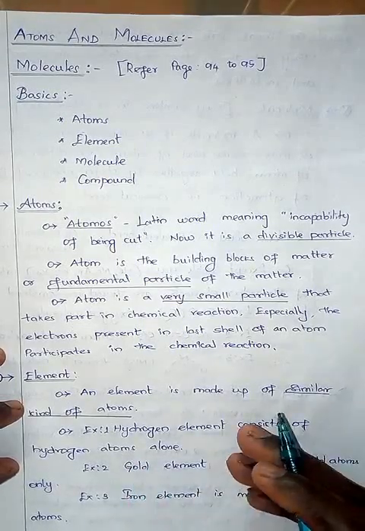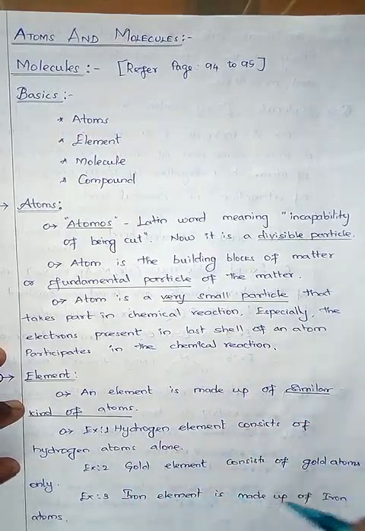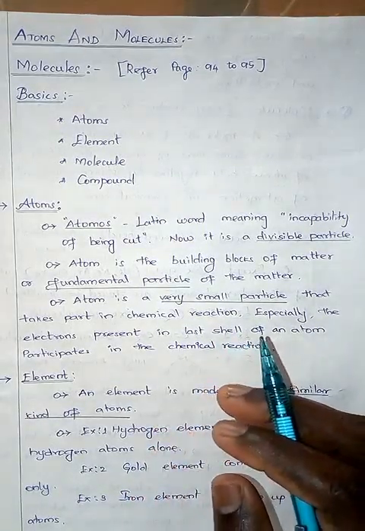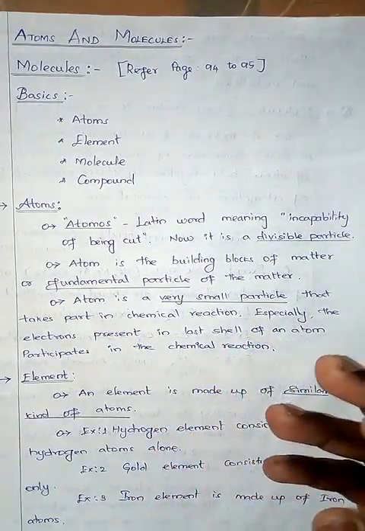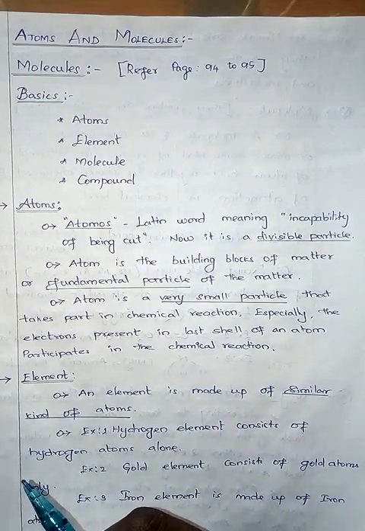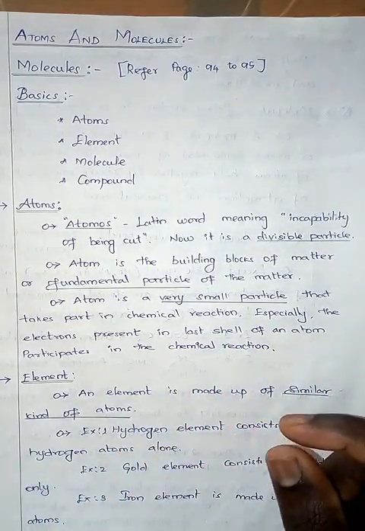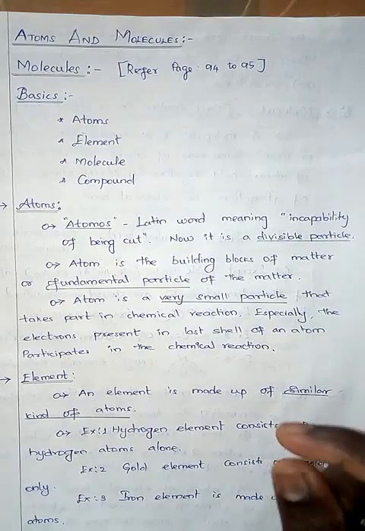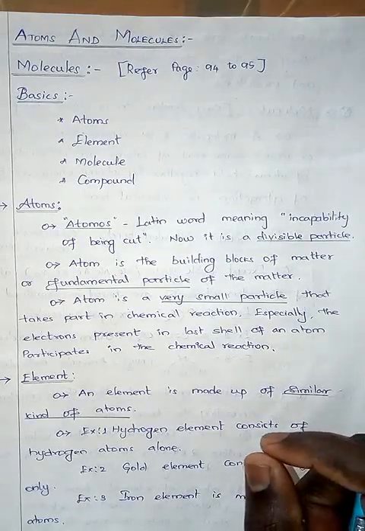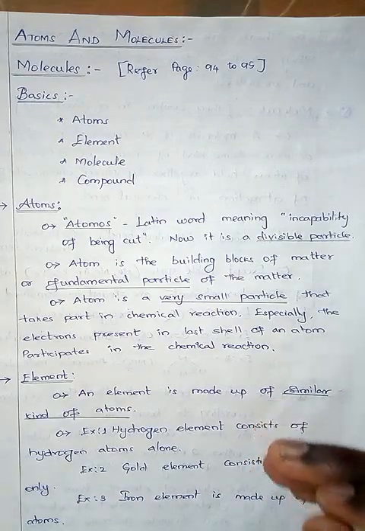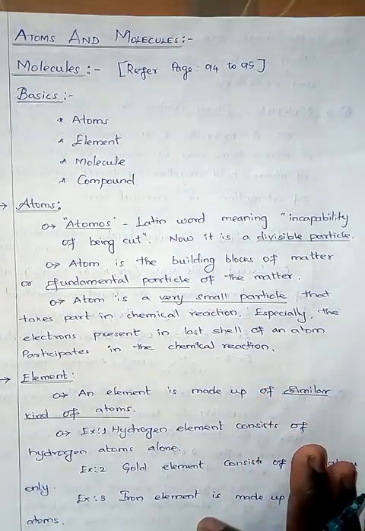Gold element consists of gold atoms. Iron element consists of iron atoms. A tungsten element consists of tungsten atoms. A copper wire, if it consists of only copper atoms, I can call that copper wire a copper element. So what do you understand? An element is made up of similar kind of atoms.